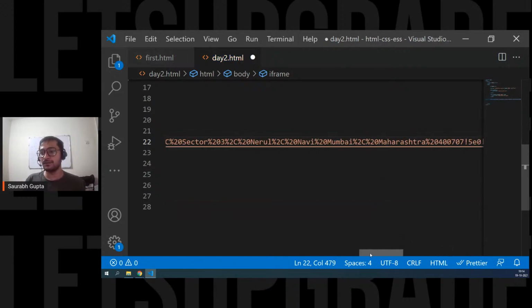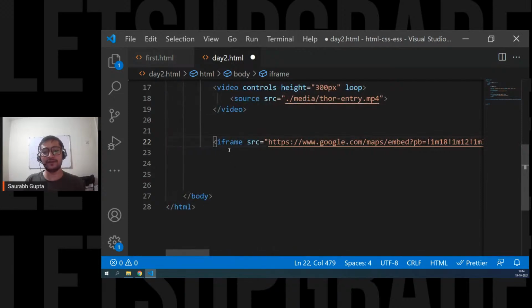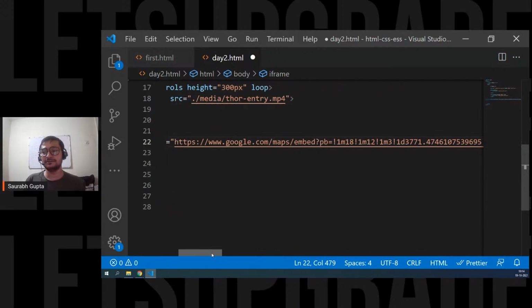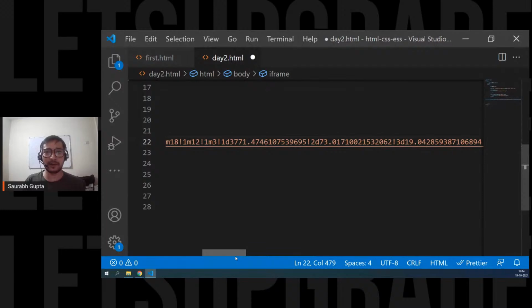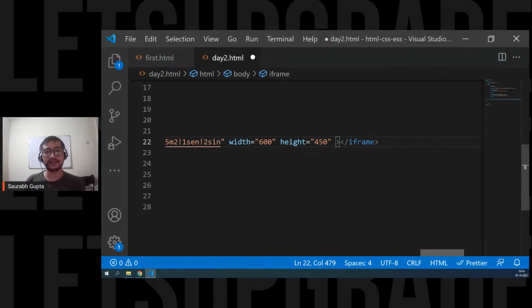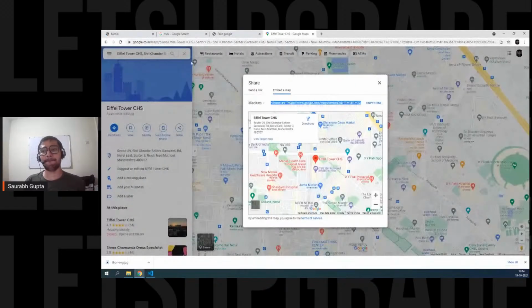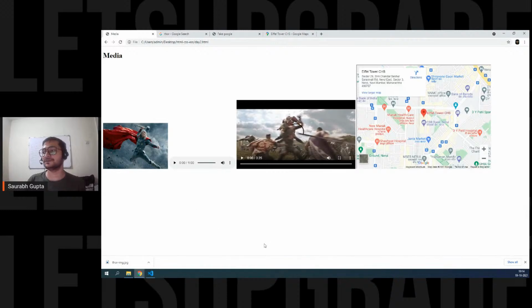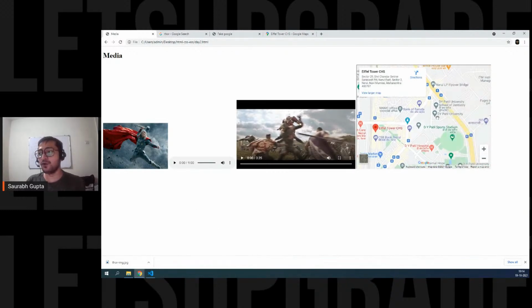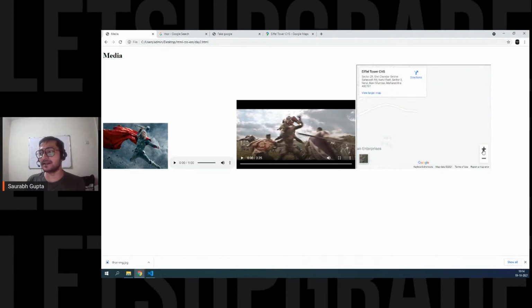And here we go. Now see, again, it's normal. Iframe, src, it's just a map link. You don't have to worry about it. It's just the longitude, latitude of that particular location. And then you have height and width. That's it. Now save it, refresh, and here we go. And it's not a screenshot, guys. You can move it. You can zoom it. It's a live map.